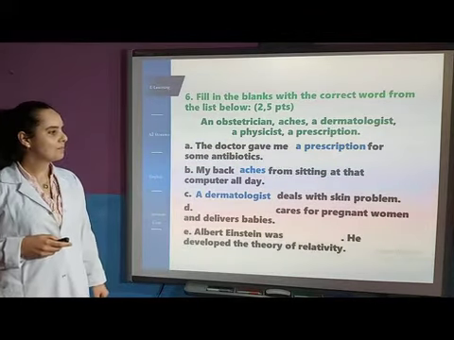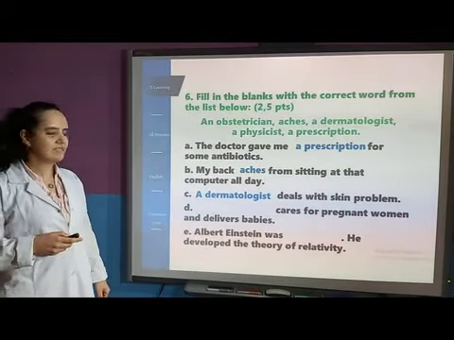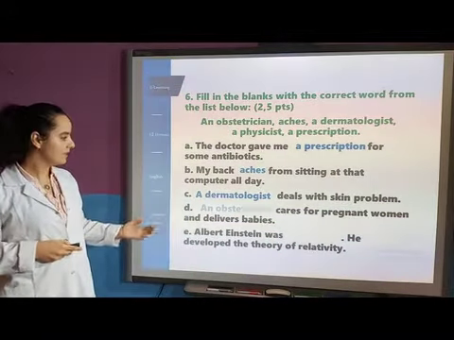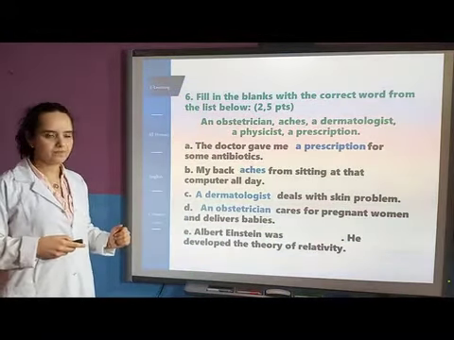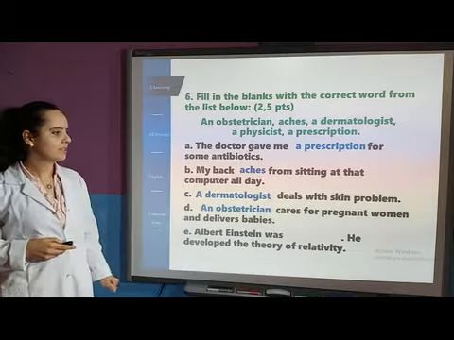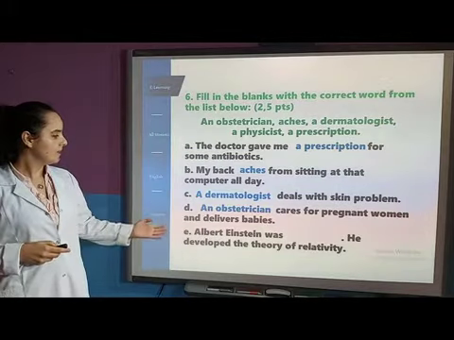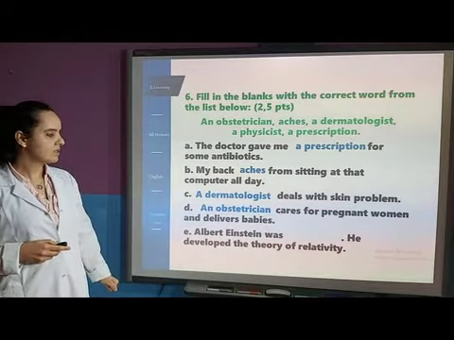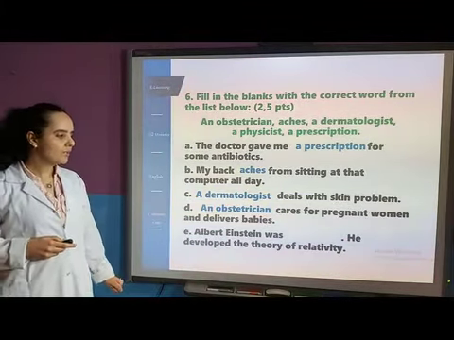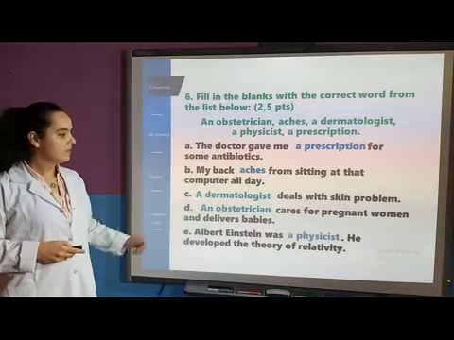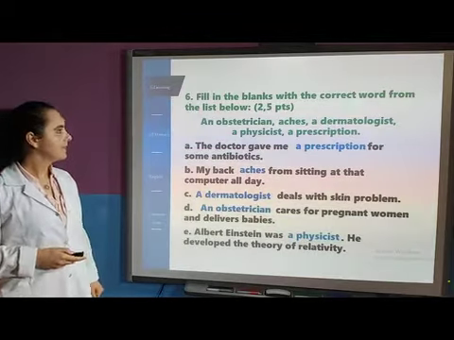D, cares for pregnant women and delivers babies. So here we need another doctor and he is an obstetrician. So an obstetrician cares for pregnant women and delivers babies. E, Albert Einstein he developed the theory of relativity. So he was what? He was a physicist. Okay?